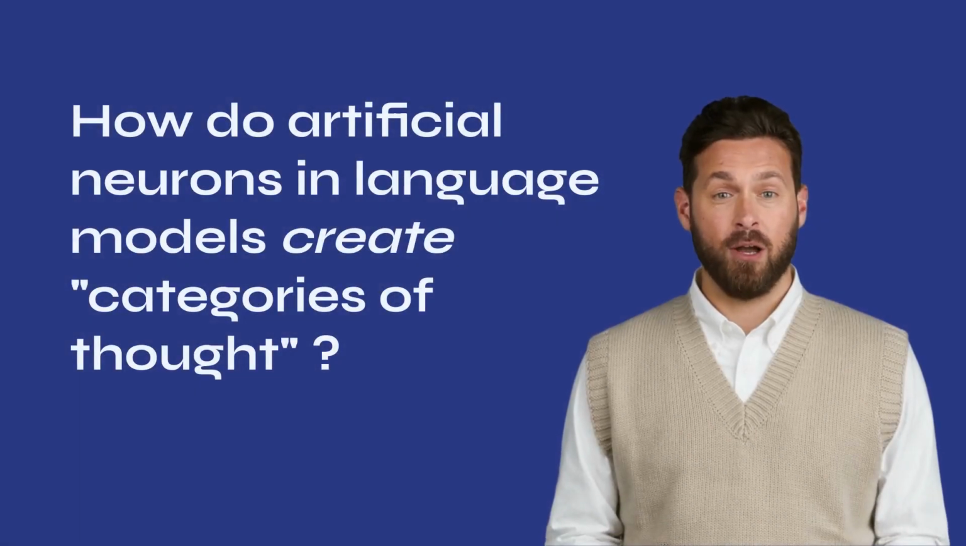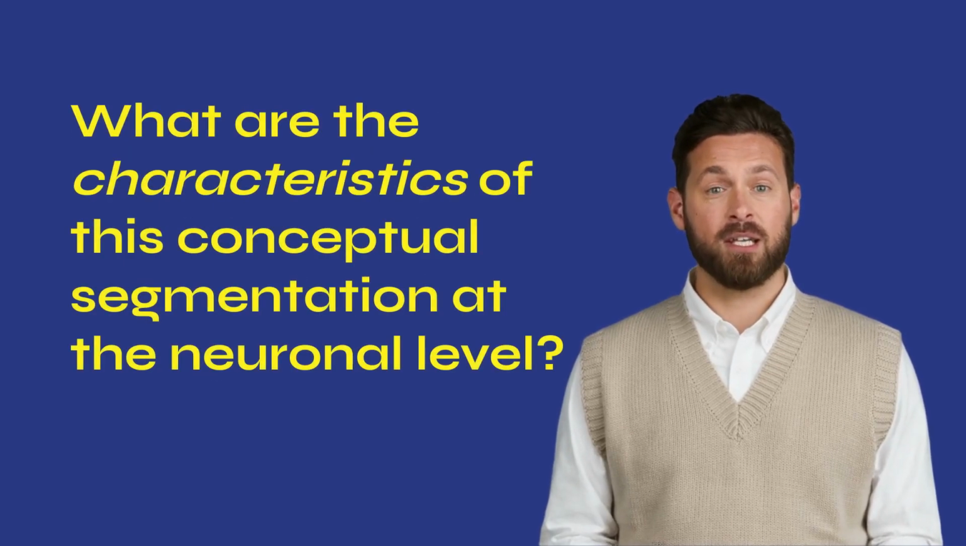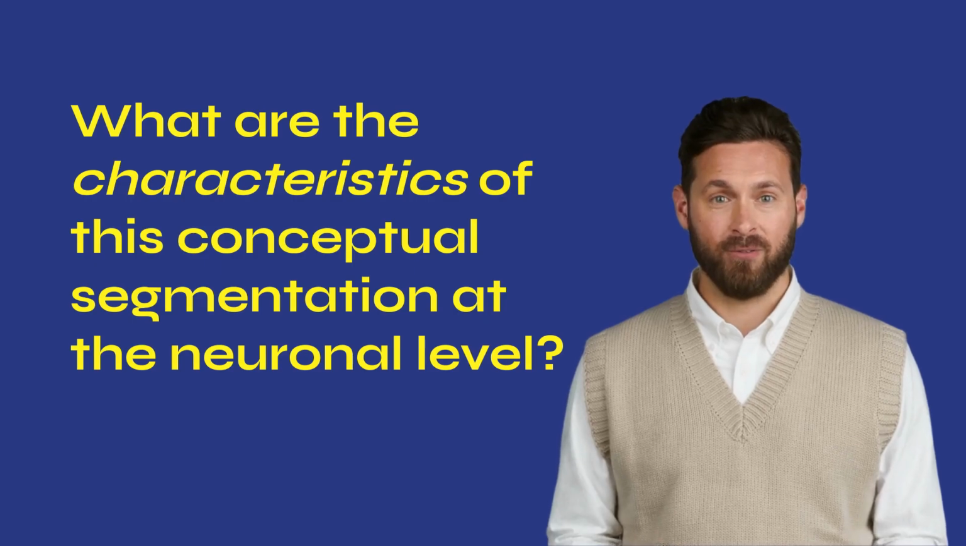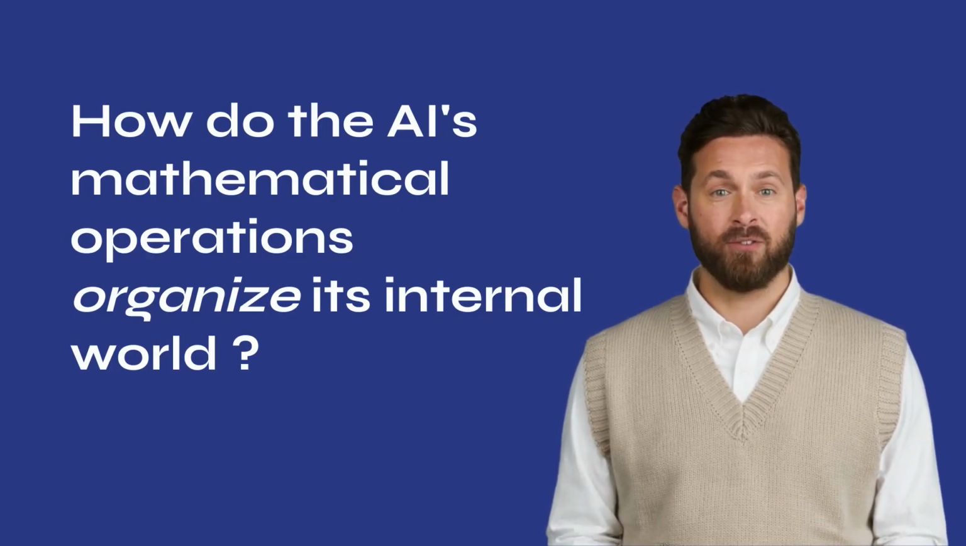How do artificial neurons and language models create categories of thought to understand and analyze their environment as it appears to them? What are the characteristics of this conceptual segmentation at the neuronal level? How do the mathematical operations performed by formal neurons shape the way artificial intelligence organizes its internal world of information